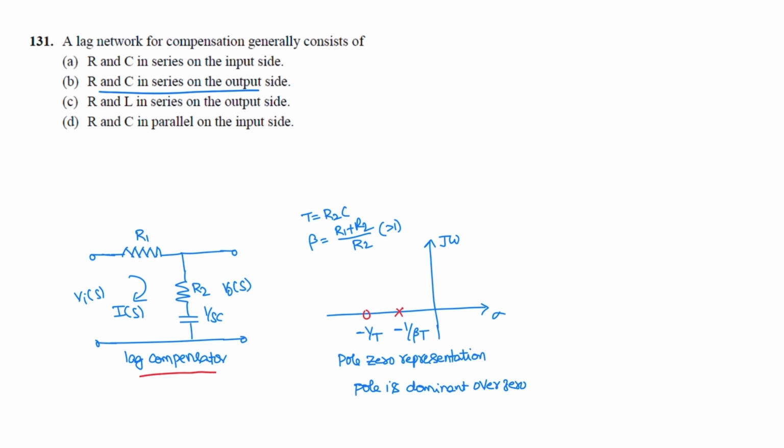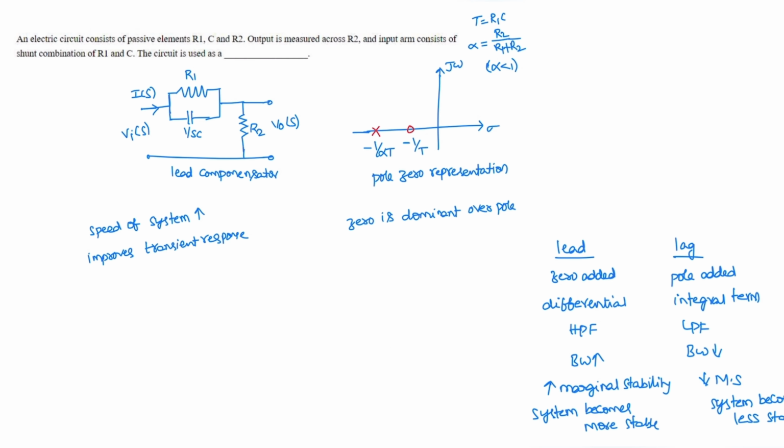So let us see the lead compensator. In a lead compensator, only a resistor is at the output side. At the input side, a capacitor and resistor are in parallel to each other. In a lead compensator, a zero is added, whereas in a lag compensator, a pole is added. In a lead compensator, the zero is more dominant over the pole.